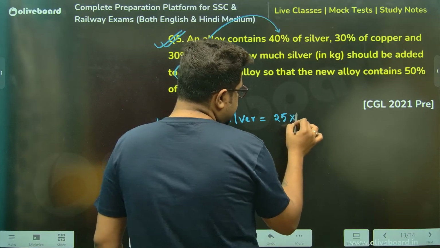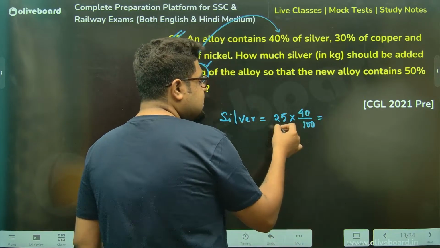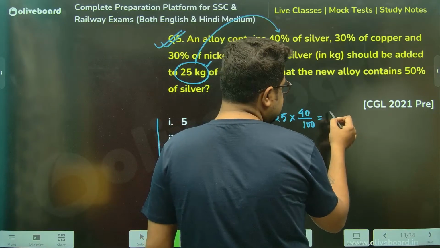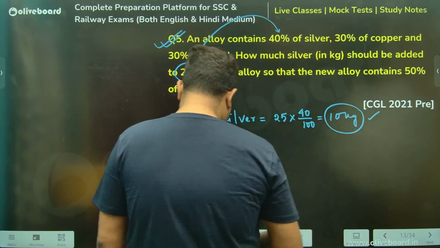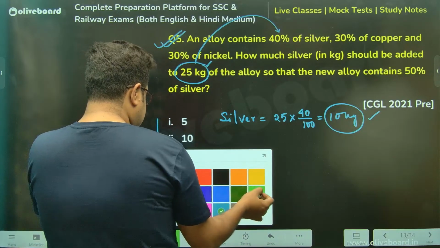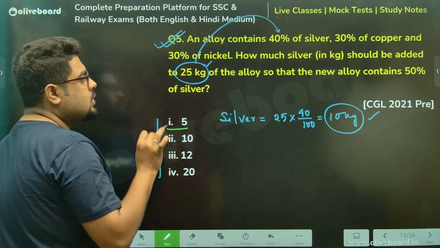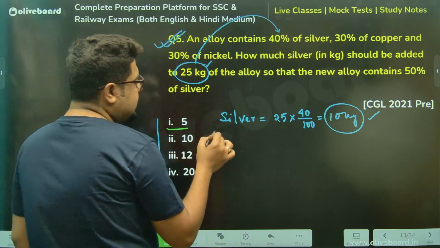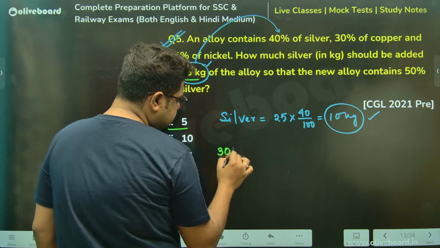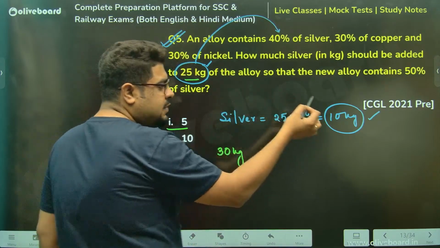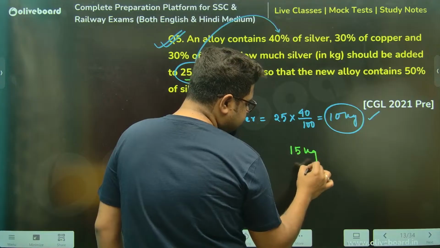25 into 40 by 100. That means this is 1000 by 100, which is equal to 10 kgs. Correct? Now, you see what will happen. If I take the first option, 5 kg, the total alloy will become 25 kg plus 5, meaning 30 kg, and silver will become 10 kg plus 5, which is 15 kg.